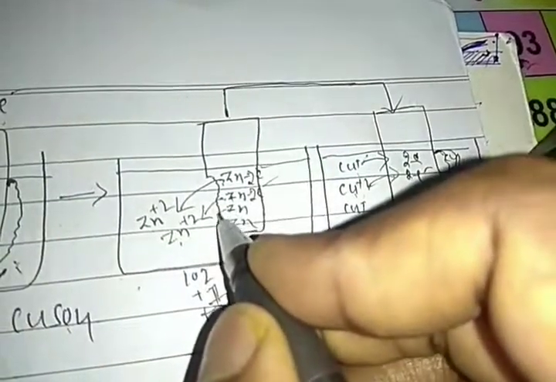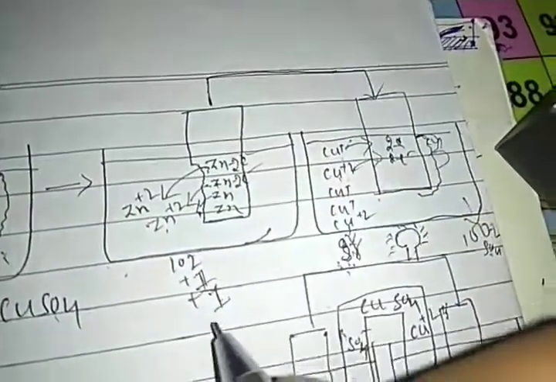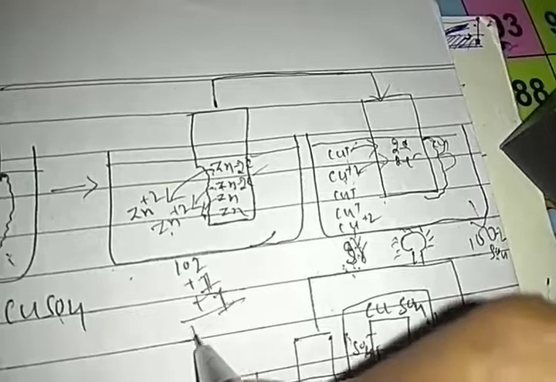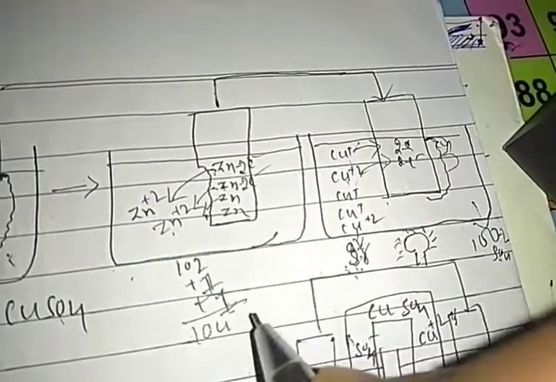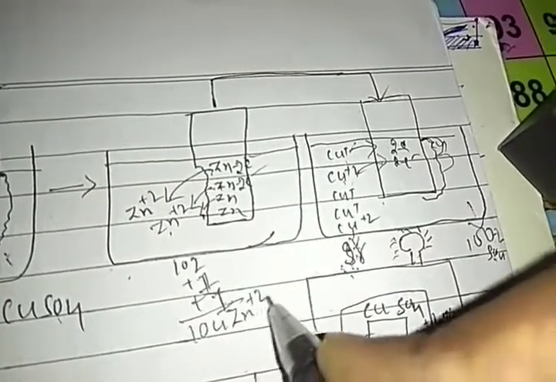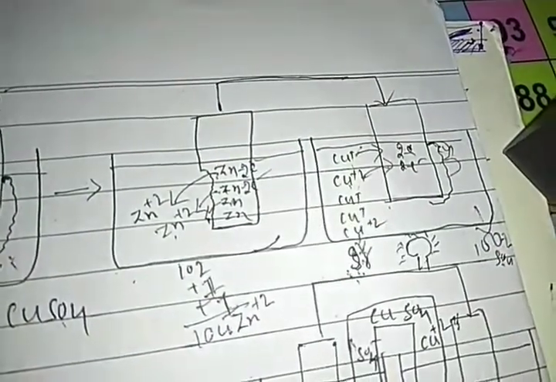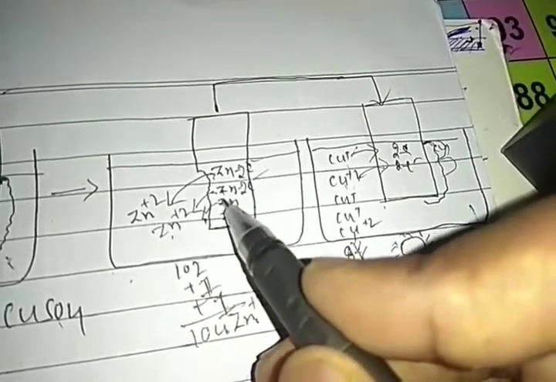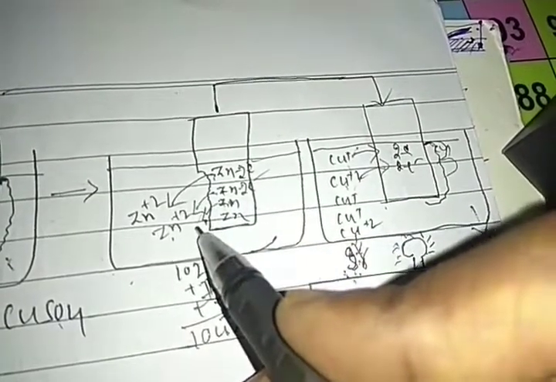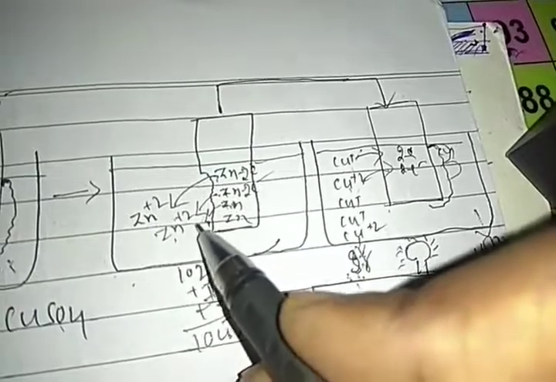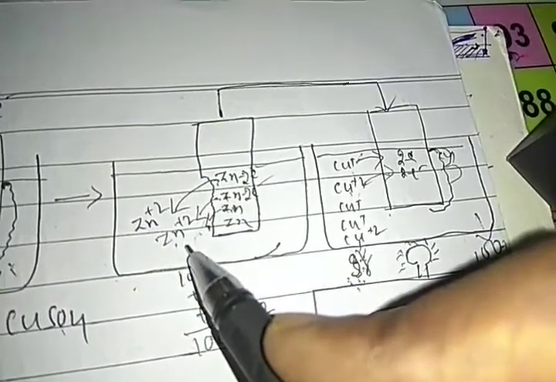Next, these zinc atoms enter the solution as zinc ions, but the 104 zinc ions existing here repel the fifth zinc atom which would enter the solution as a zinc ion, because here it develops a negative charge.